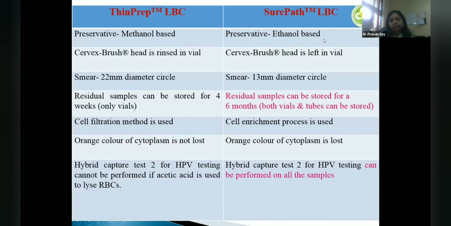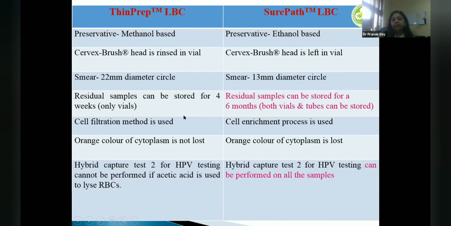So, ThinPrep versus SurePath. ThinPrep uses a methanol-based preservative, 20 ml. SurePath uses 10 ml of ethanol-based preservative. Here the brush head is rinsed in the vial; here the brush head is left in the vial. So it is important to differentiate. Then smears are of different sizes. Residual samples can be stored here for 4 weeks as opposed to 6 months.